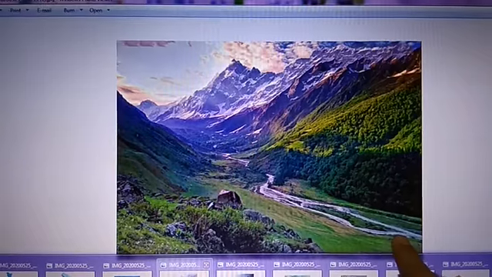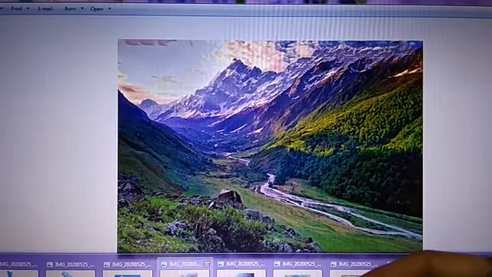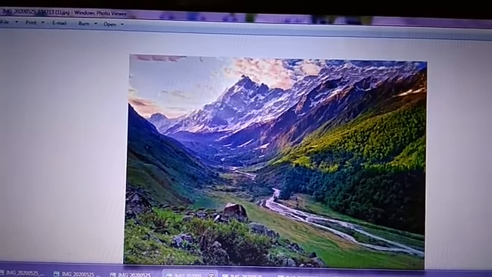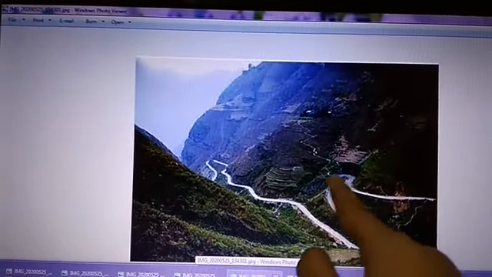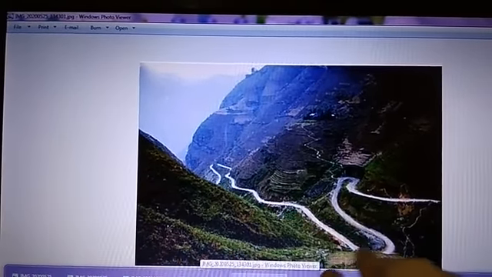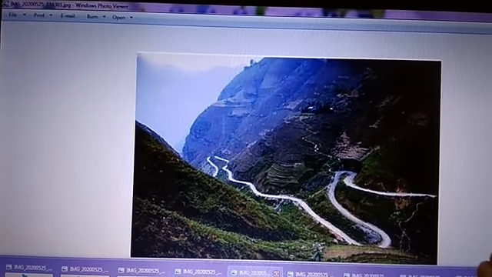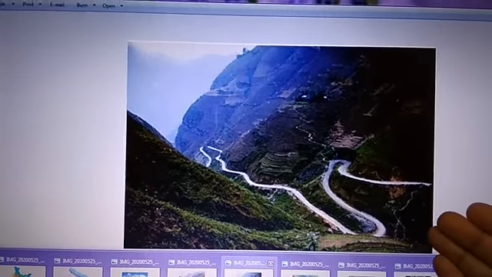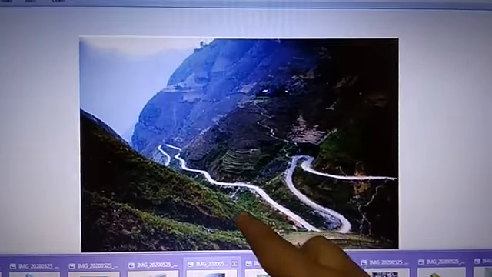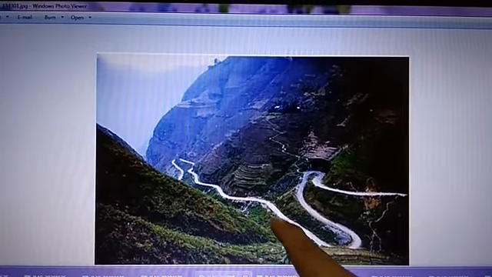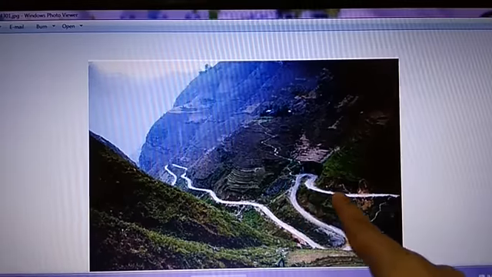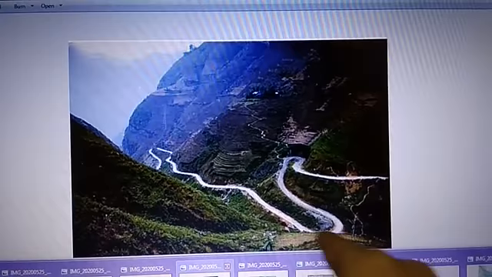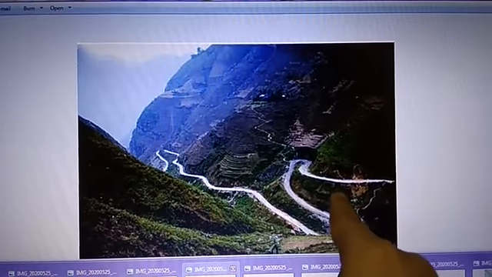And these valleys are connected with each other through mountain pass. Now, what is a mountain pass? This is a mountain pass. A path, I would say, cut out to connect the valleys. So you can see how the path is carved out here on the mountain to connect the valleys. So this is called a pass. P-A-S-S.